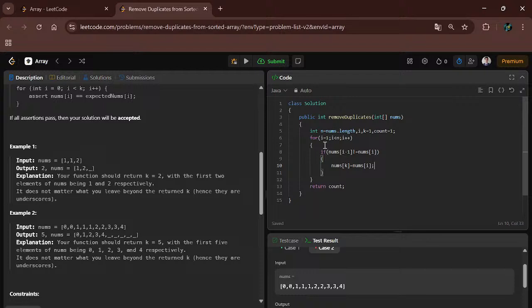Again I will tell, n is the length of nums and there is I to iterate over the array, and k is equal to 1 and count should be equal to 1.